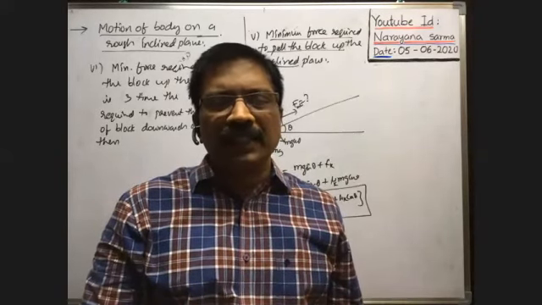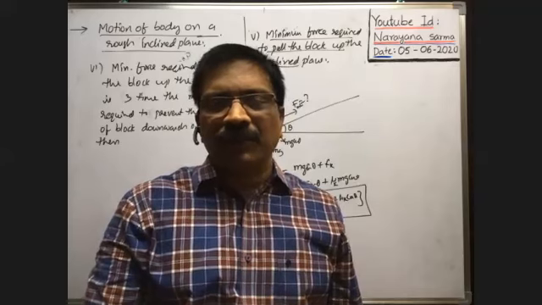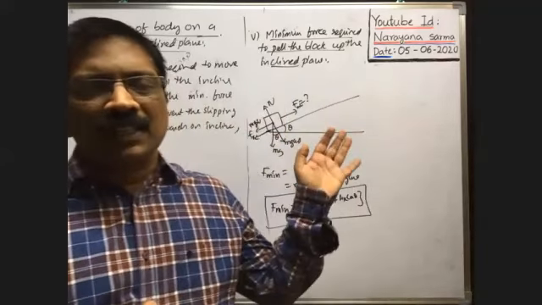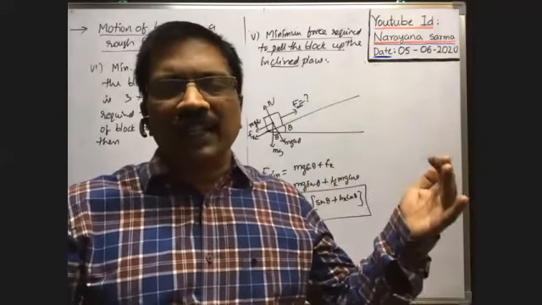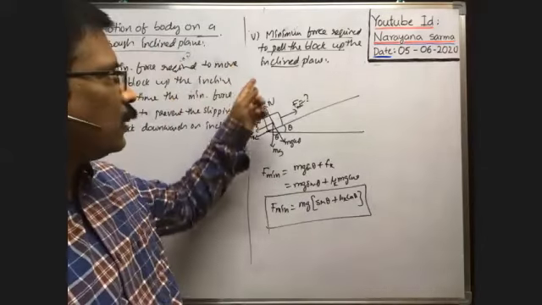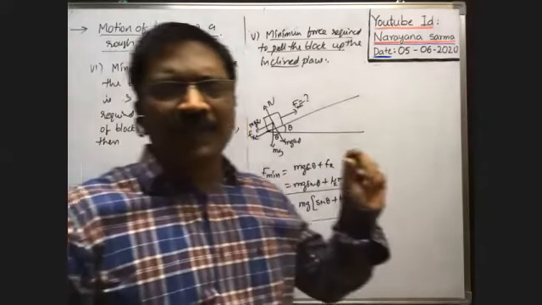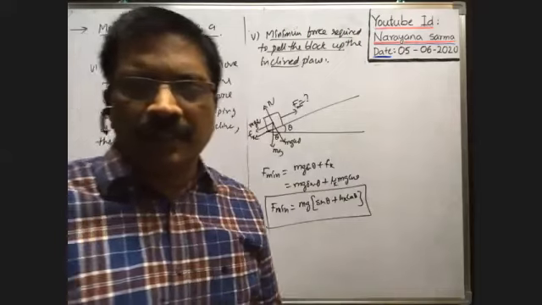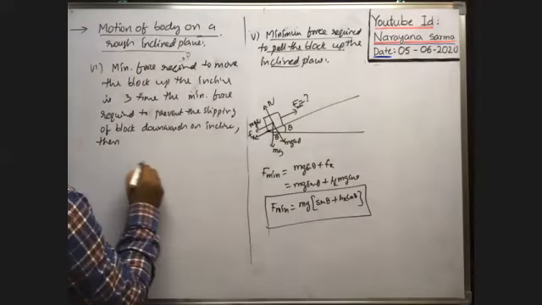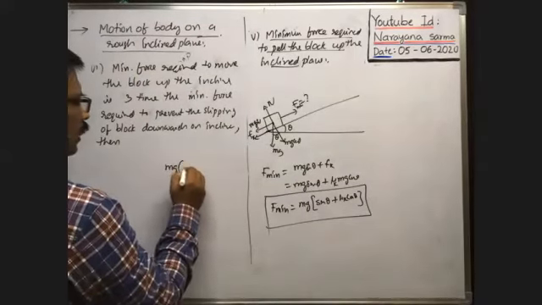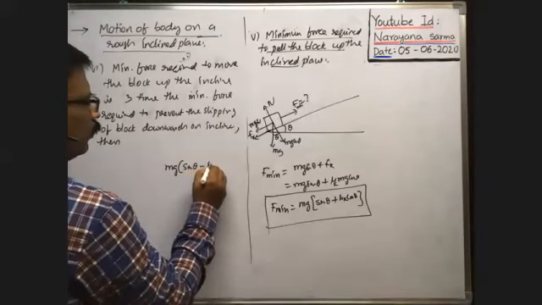On the rough inclined surface, when the block slides down, what is the net force on the block? In the second point only we wrote it: mg sine theta minus mu k cos theta.